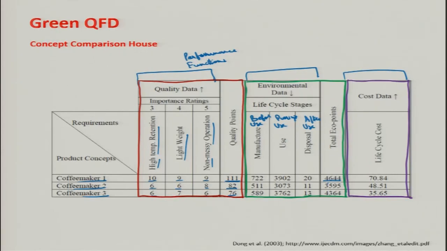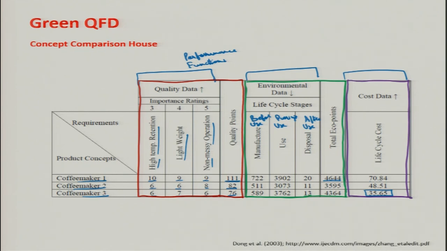So, they identified the carbon footprint, or the ecological points that they gain. Here, more points means a more environment friendly product, meaning lesser pollution, lesser wastage. The maximum here is again for coffee maker 1, but the cost for coffee maker 1 is quite high. In terms of cost, the minimum cost is for coffee maker 3 and coffee maker 2 is in between. So, these 3 rooms are developed in this concept comparison house.